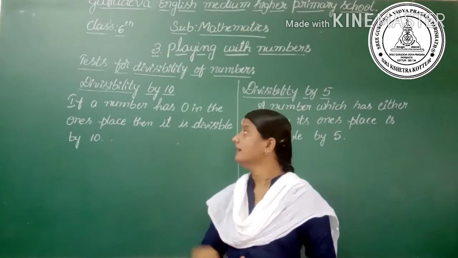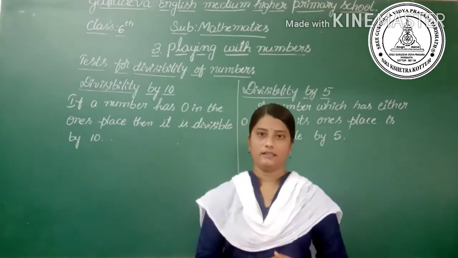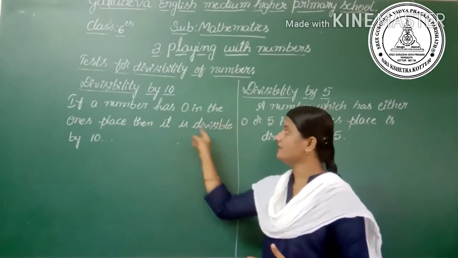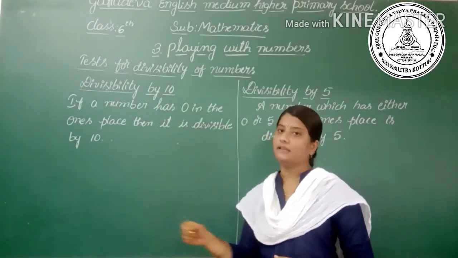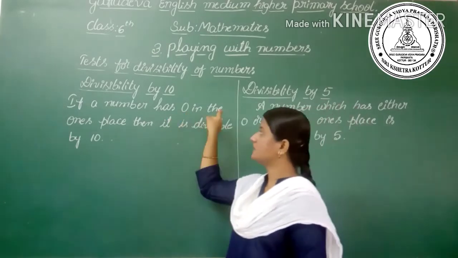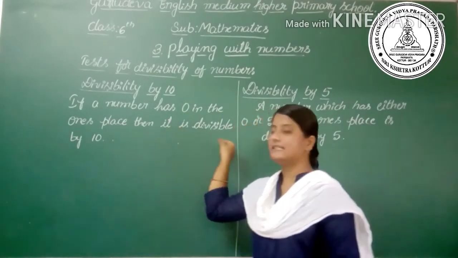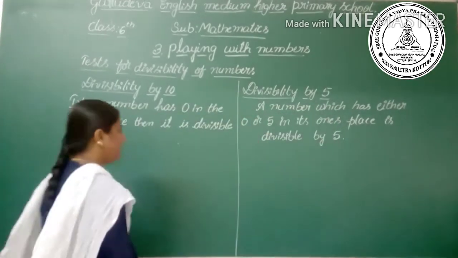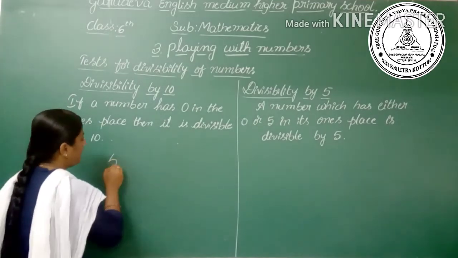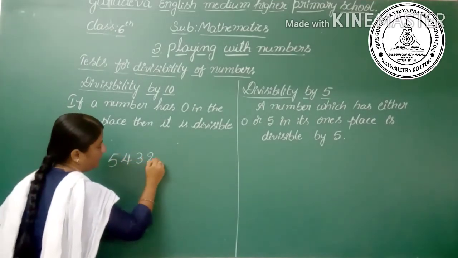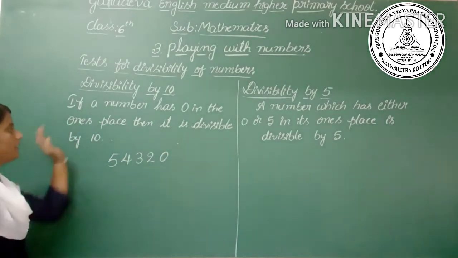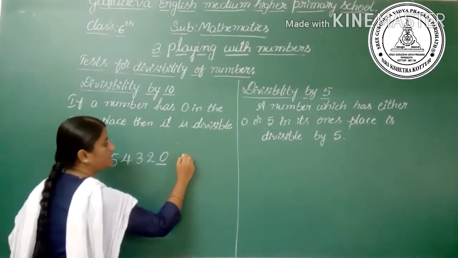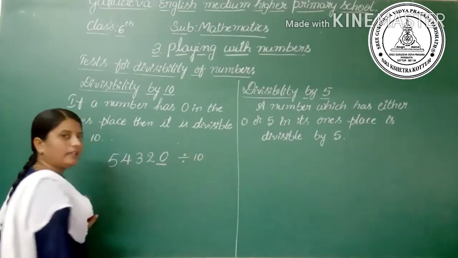We are going to learn the divisibility by 10. It says that if a number has 0 in one's place, then it is divisible by 10. For example, I will take 5, 4, 3, 2, 0. In the ones place there is 0, so the whole number is divisible by 10.